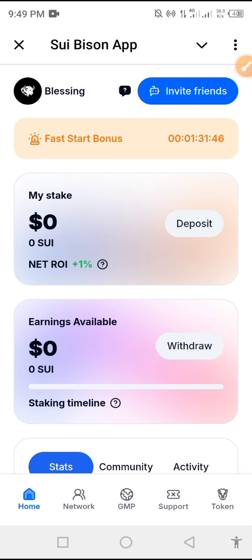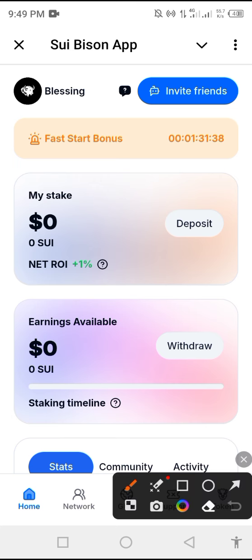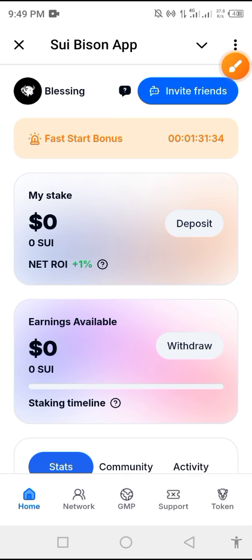So that is how you'll be earning it every 5 days. It will add till 40 days. You now start earning 4% of your deposit, okay? If you have money, deposit a reasonable amount, okay? Deposit a reasonable amount so that you'll be earning a reasonable money as well, okay?